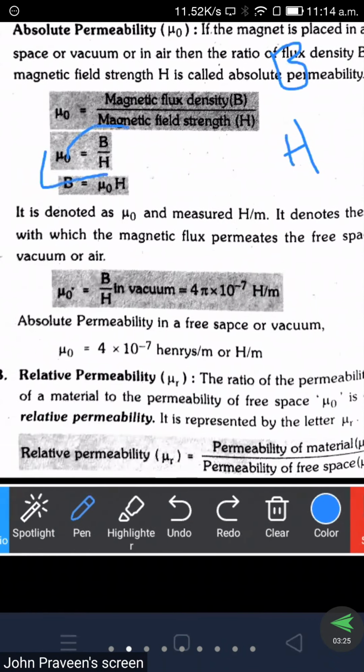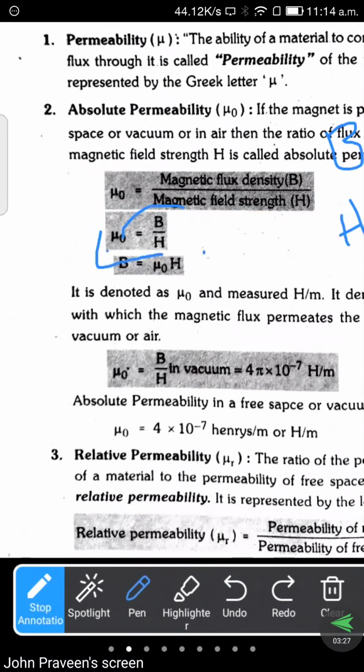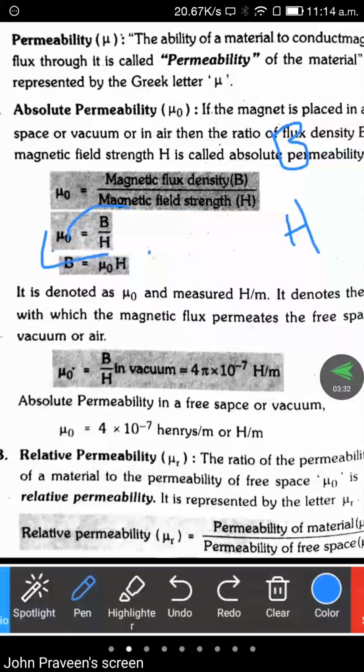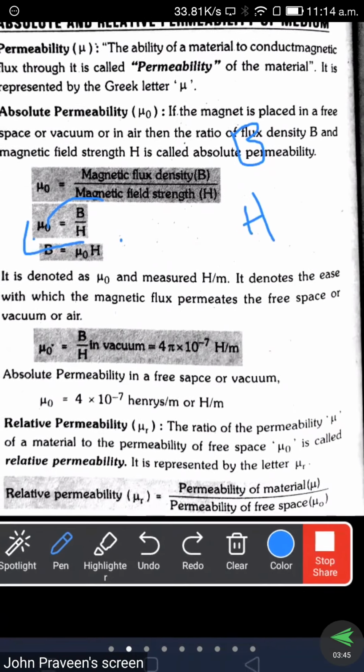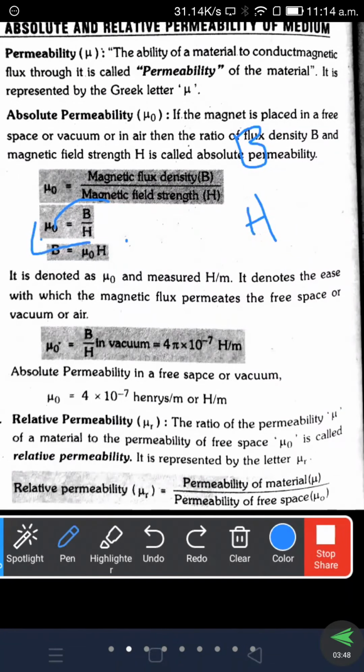It is denoted as mu naught and measured in Henry per meter, where Henry is denoted by capital H. Finally, mu naught is equal to B by H in vacuum. The constant mu naught is 4 pi into 10 to the power of minus 7 Henry per meter. This is the value of absolute permeability.